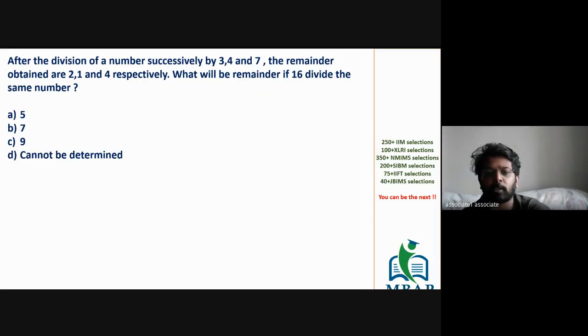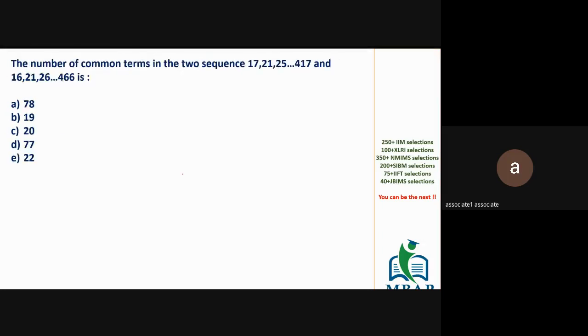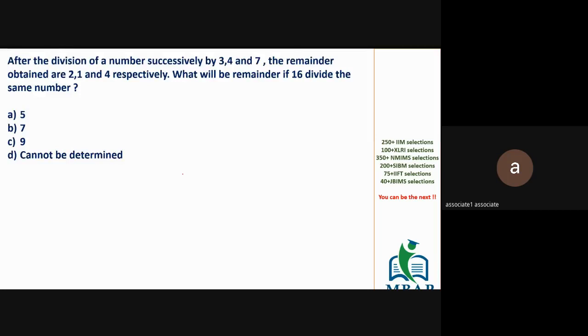This is type 1, type 2 or type 3? बताओ. This is type 2. Acha, my bad. I give you the question on successive, no? My bad, my bad. This is successive.